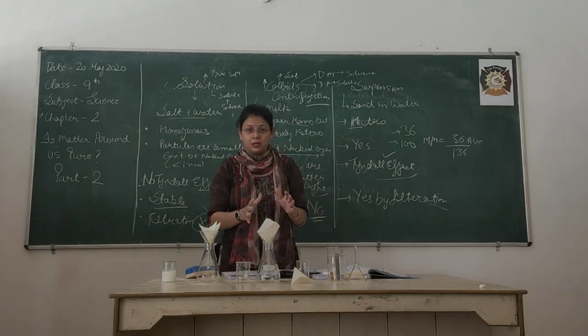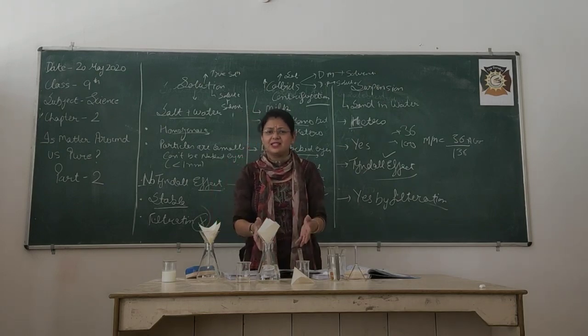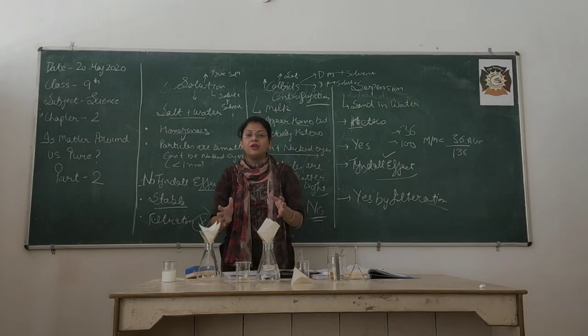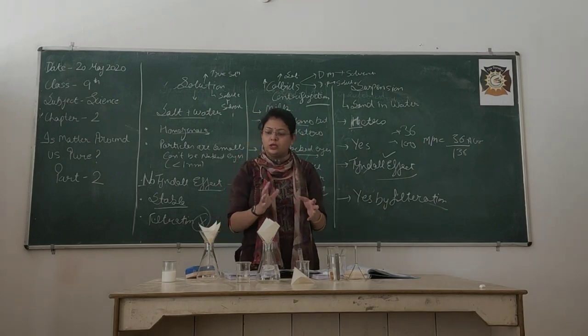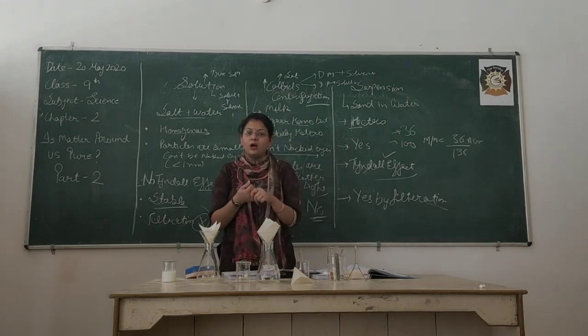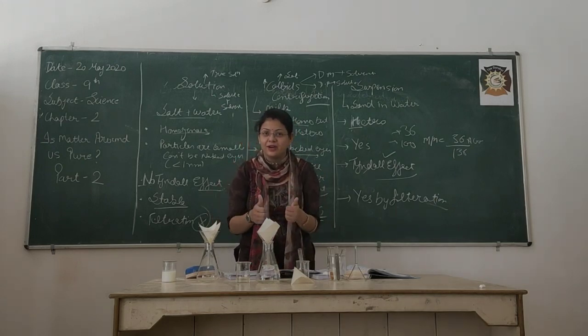So, this is the complete second lecture of this chapter, where we discussed solute, solvent, solution, homo, hetero, as well as suspension, colloids, and the differentiation between suspension and colloids, okay. You can perform these activities; it is very easy, you can do them at your homes. If you do not have filter paper, you can use a cotton cloth, okay. So it will be easy for you to distinguish, okay beta. All the best, good luck and work hard. Thank you.